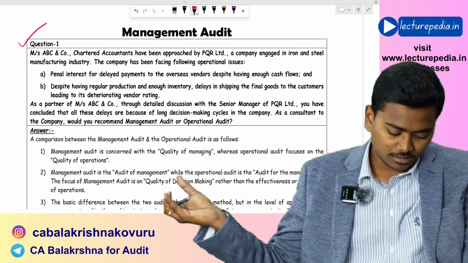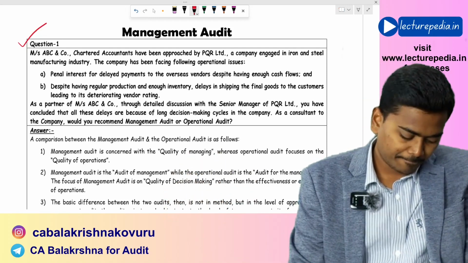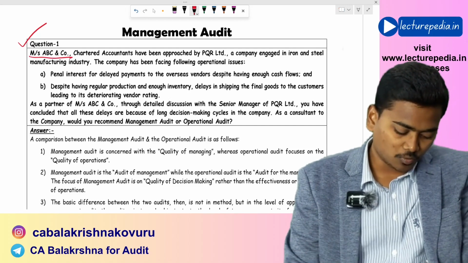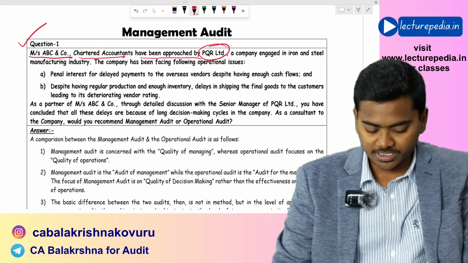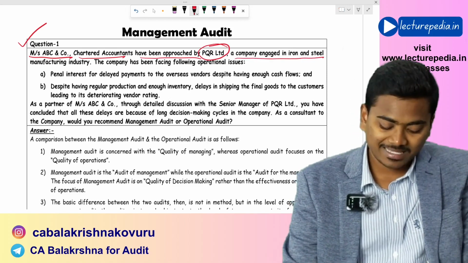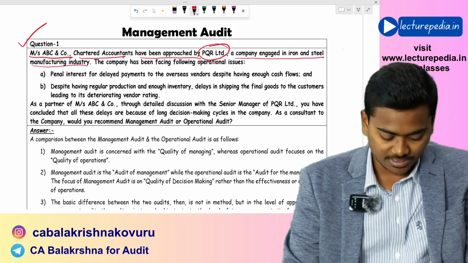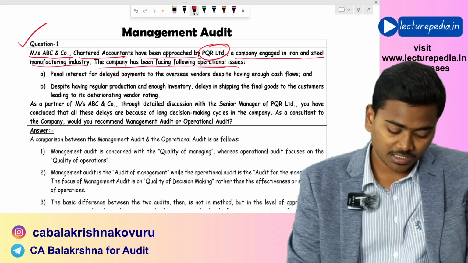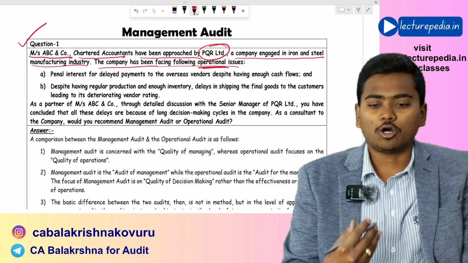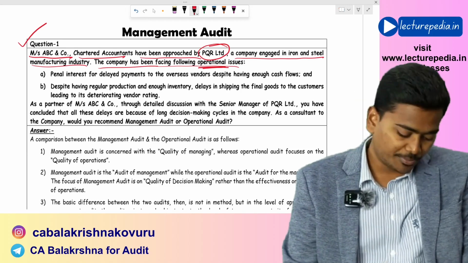Basically a very small chapter. Messrs. ABC and Co. Chartered Accountants have been approached by PQR Limited, a company engaged in the iron and steel manufacturing industry. The company has been facing the following operational issues. What are the operational issues that are being faced by PQR Limited?